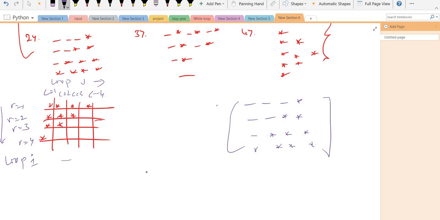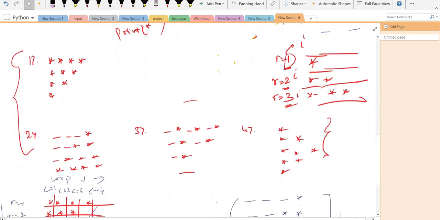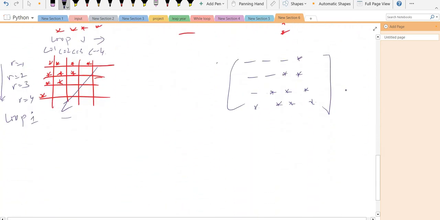Here, are the values of column decreasing or increasing? In the earlier example my column values were increasing, 0 1 2 and 3. As my row increased, my column also increased. Here my row is increasing and column is decreasing. Although the pattern is different, here also there are 4 spaces of column and 4 spaces of row.